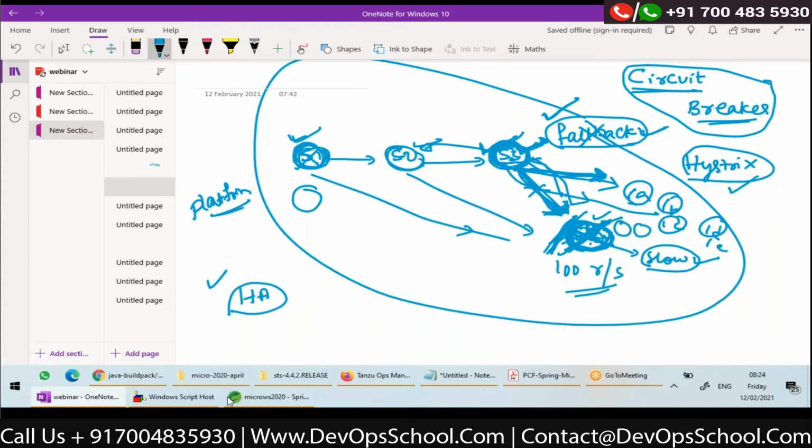Right? That logic should stay at the user code level, or the pattern will. Hystrix, I mean, is it configurable? That's my question. Yeah, Hystrix is configurable. Nothing in code, 0 lines of code. In Hystrix, we will tell what should be the interval after which it should go and check whether the service is good or not.